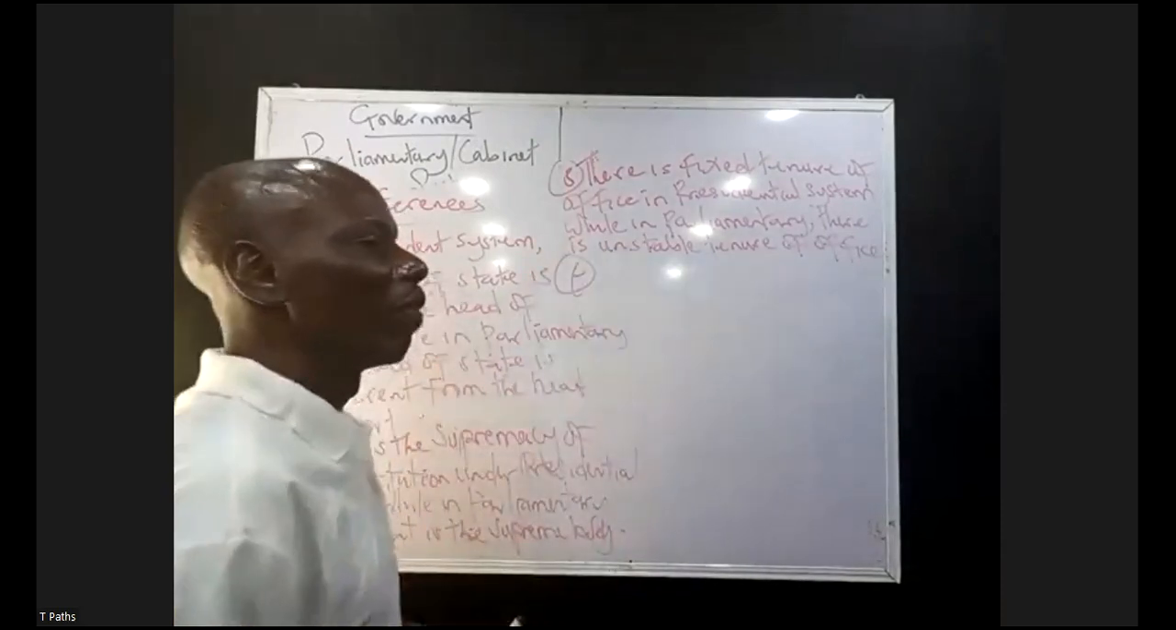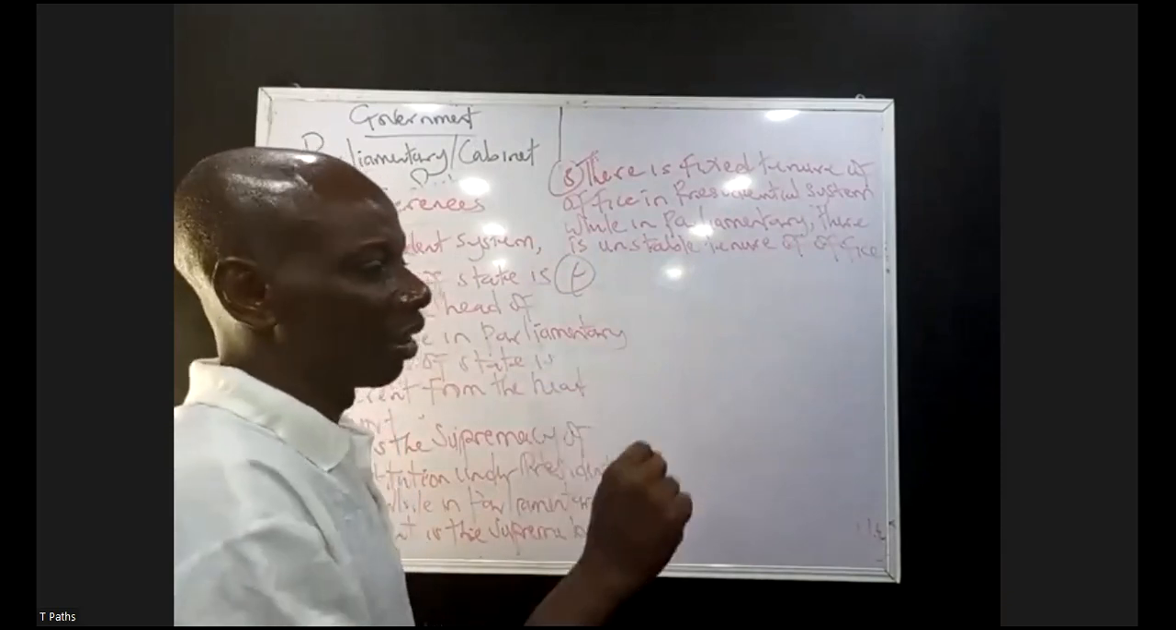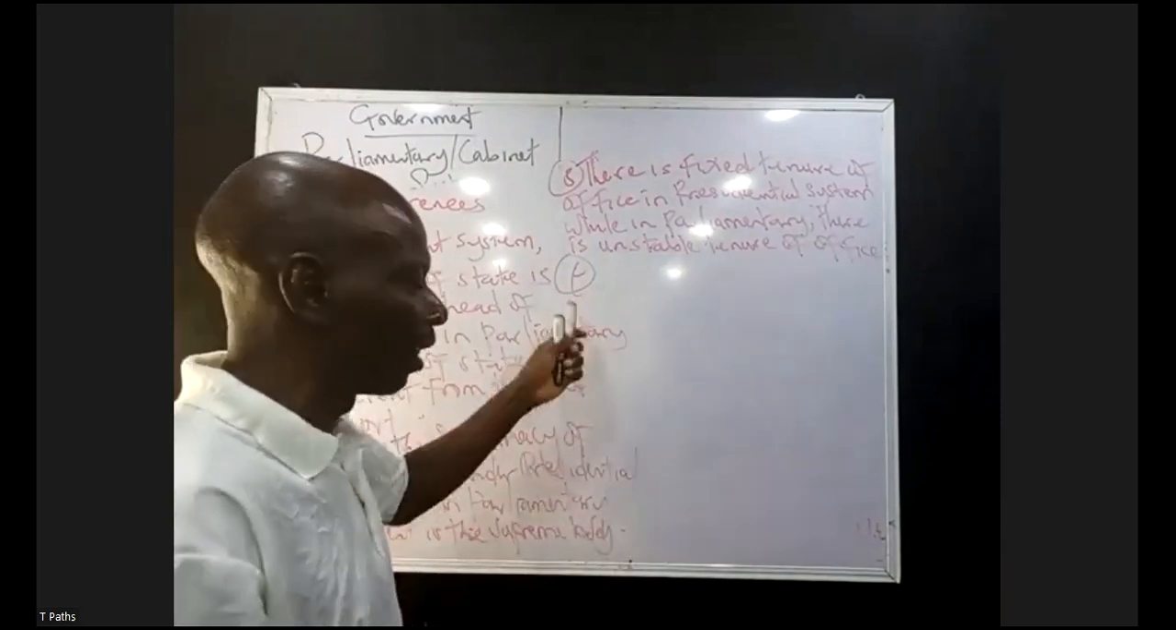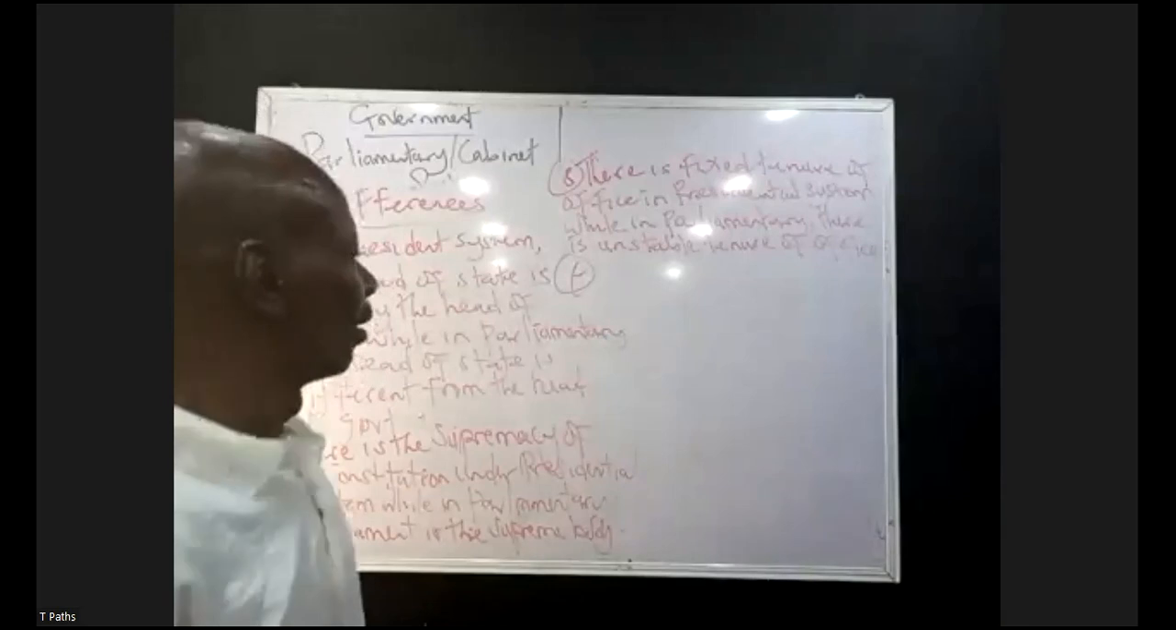Number 4, the president and elected officer can be removed through what? Impeachment in presidential. Why in parliamentary? The parliament can be removed through what? Passing the vote of no confidence to the parliament.